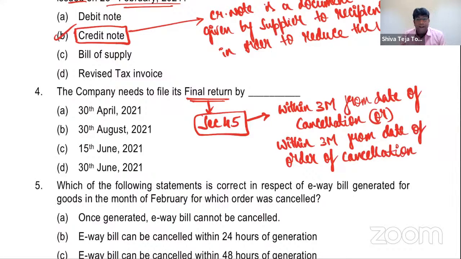Come on guys, what is the line, sir? Within 3 months from date of cancellation or within 3 months from date of order of cancellation. Whichever is later, my dear friends. These are important points to be kept in mind.